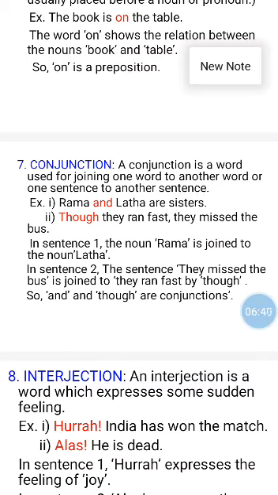In sentence 1, the noun Rama is joined to the noun Lata. In sentence 2, the sentence they missed the bus is joined to they ran fast by though. So, and and though are called the conjunctions.